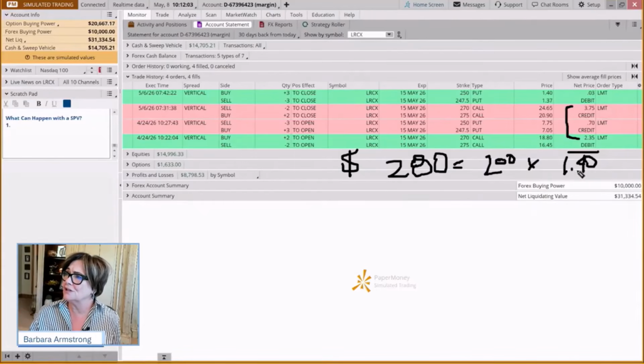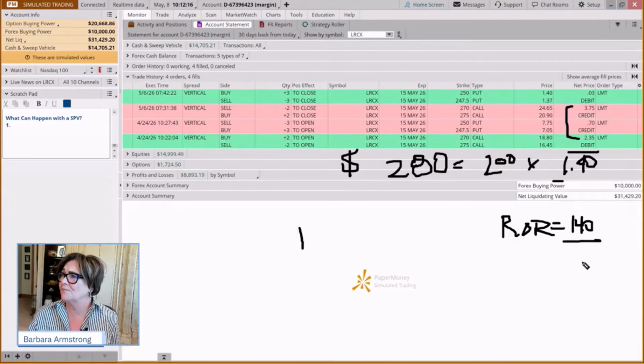And then what's our return on our risk? Well, if we made $1.40, our return on risk is going to be $1.40 a share divided by that 235, which is what we paid to get in, and we could have lost the whole thing. And so that turned out to be 59%. Okay. So we're happy campers. That's a base hit.